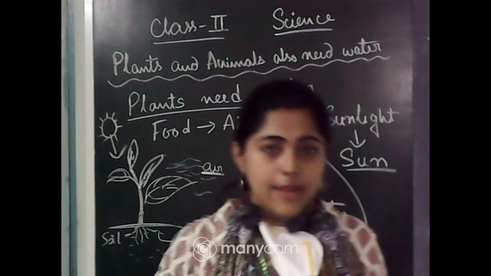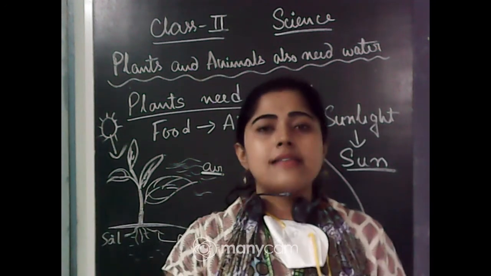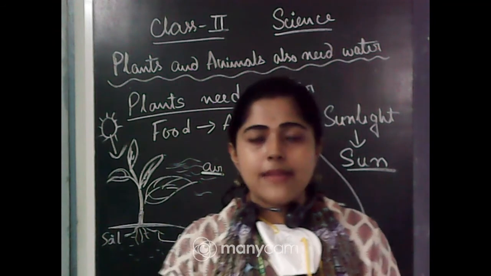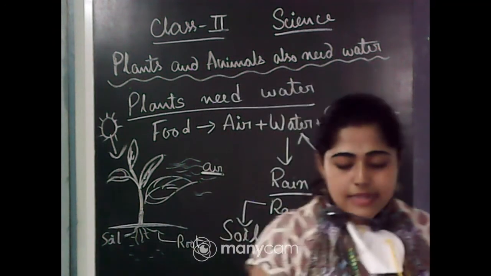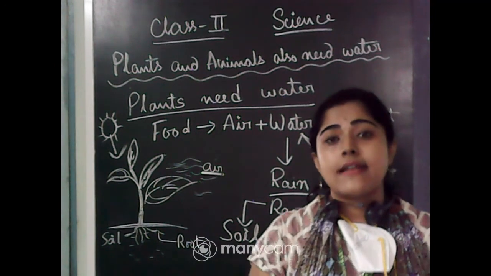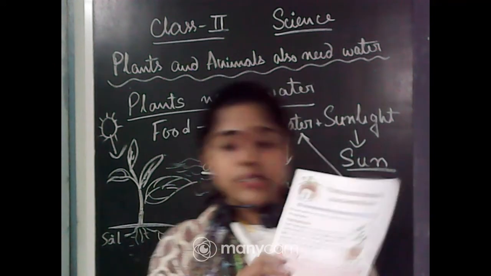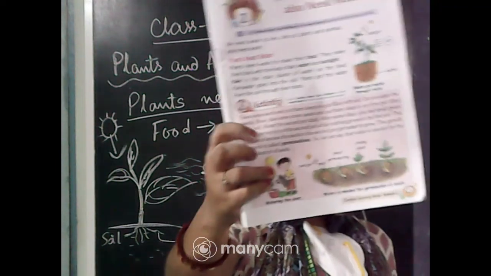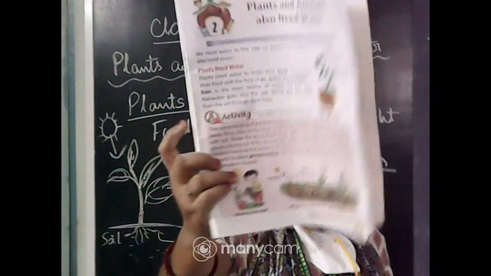Okay. So now there is one activity you can try at your home, because that's one kind of experiment. Science is called experimental science, right? In science you learn that plants need water, and you can do an experiment with a plant. So here is this activity I will tell you now.